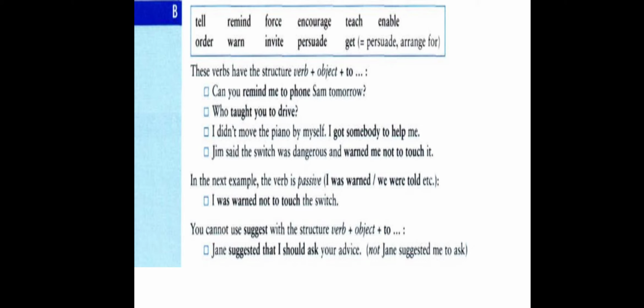Another rule here: you cannot use suggest with the structure verb plus object plus to plus the base form. So after the verb suggested or suggest, we can't use an object and to plus the base form, because the verb suggest is followed by verb plus ing. We can't use to plus the base form after the verb suggest. Even though we use an object, still we cannot use to plus the base form. That's why we can't use this form.